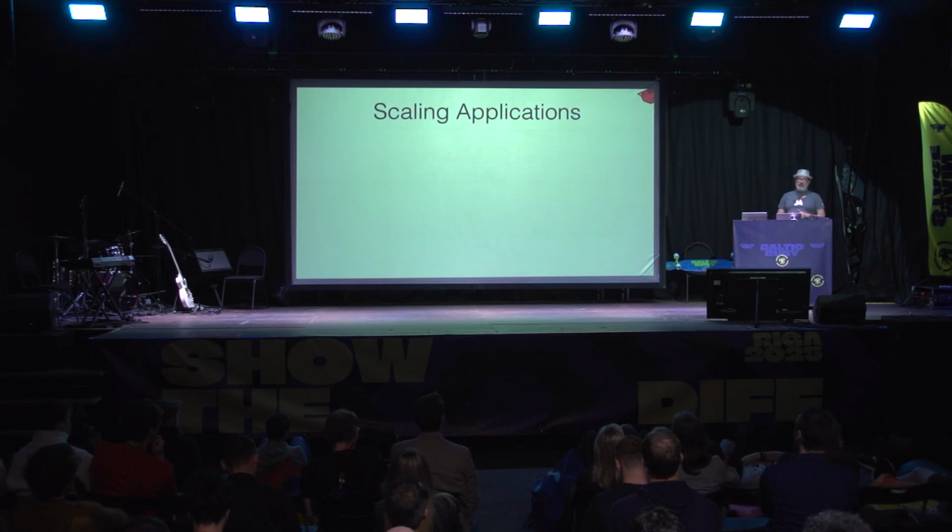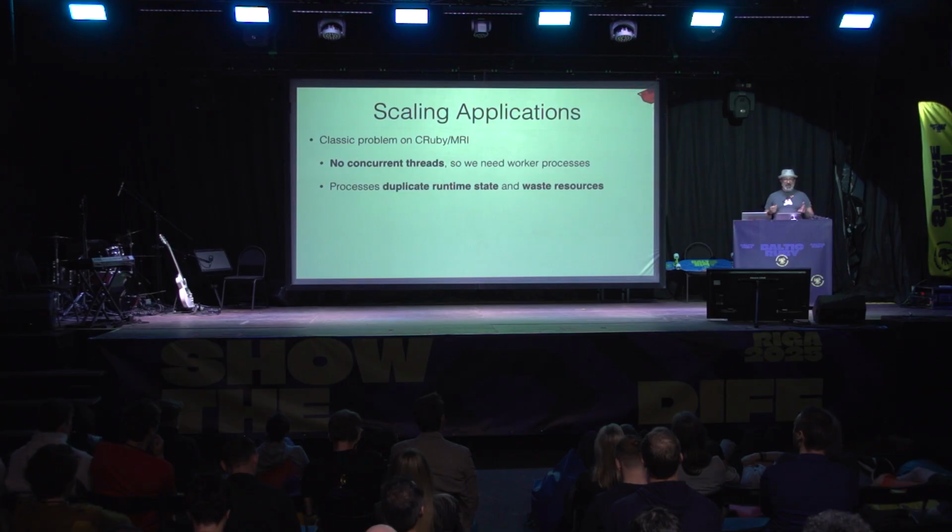So finally, scaling applications. This is kind of the classic problem on CRuby. We don't have concurrent threads, so if you want to do things in parallel, you need to spin up worker processes. And all the copy on write tricks in the world are not going to avoid duplicating some amount of runtime state in each of those processes. Plus, you're going to have that many garbage collectors that are all trying to fight for memory. You're going to have that many JITs that are all doing their own optimizations. It's an inefficient way to scale up a large application.